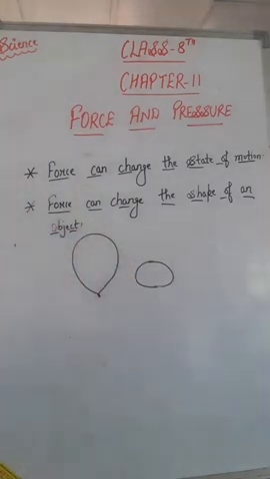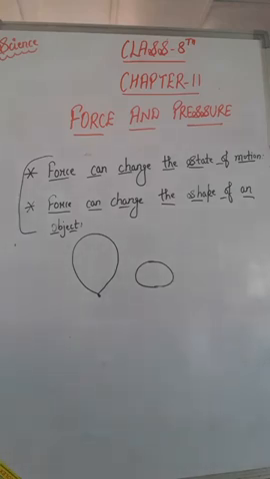All the examples that we already discussed in our previous class and in today's class, that is, force can change the state of motion and force can change the shape of an object, make it clear that force makes an object move from rest. If any object is in a stationary position and we apply force on that object, it can be in its moving position. Force may change the speed of an object.